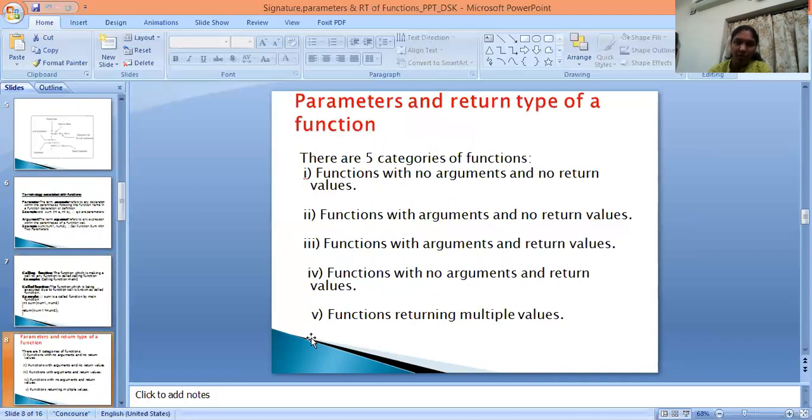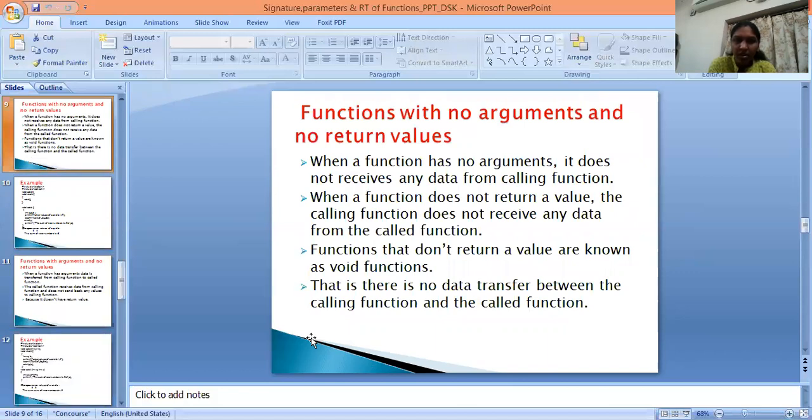Parameters and return type of a function. There are 5 categories of functions. First, function with no arguments and no return values. Second, function with arguments and no return values. Third, function with arguments and return values. Fourth, function with no arguments and return values. And the last one is function returning multiple values. These are all the types.